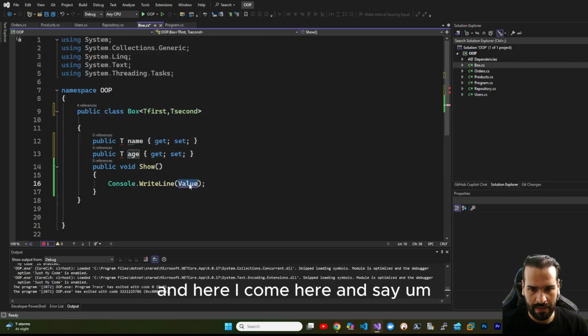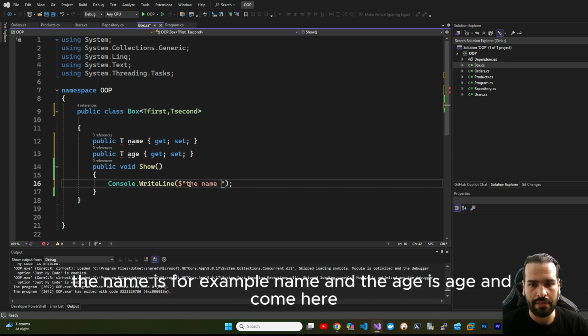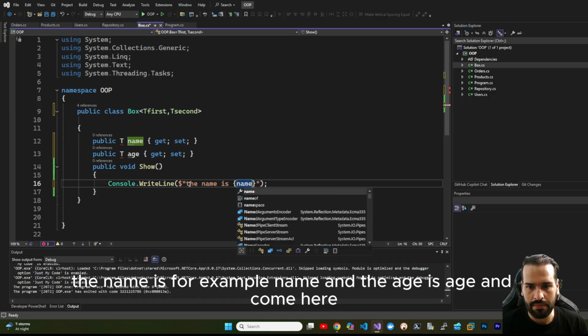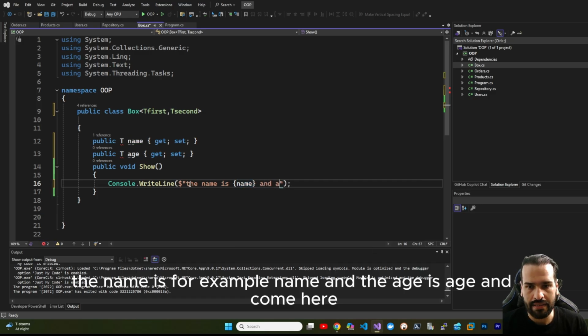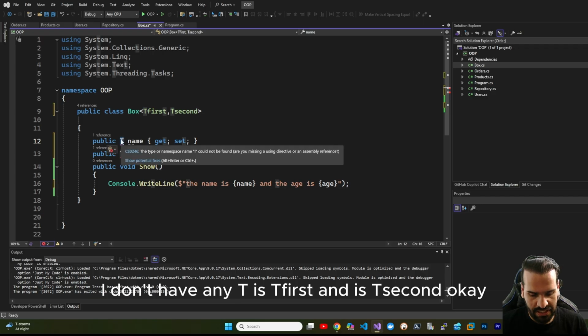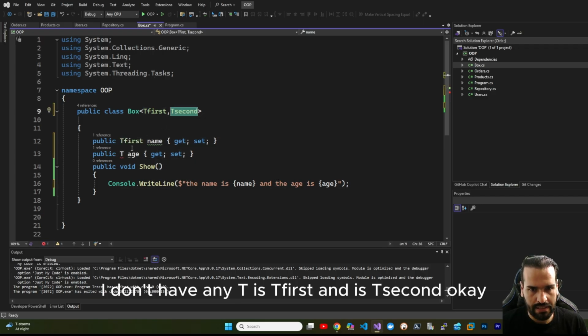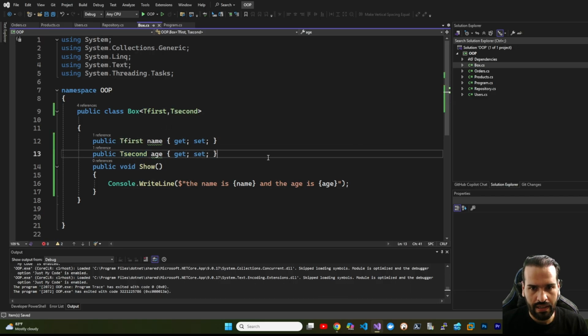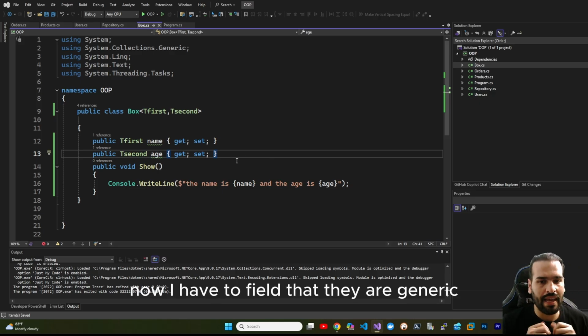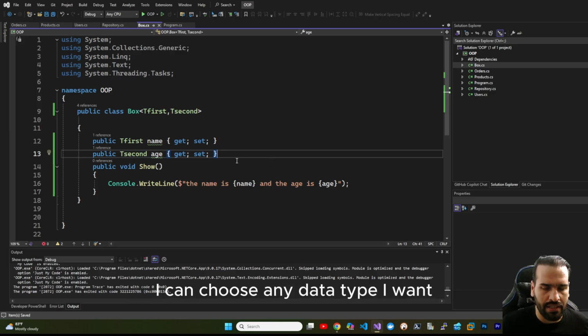Here the name is name, and the age is age. I don't have any T, it is T first and T second. Now I have two fields that are generic. I can choose any data type I want.